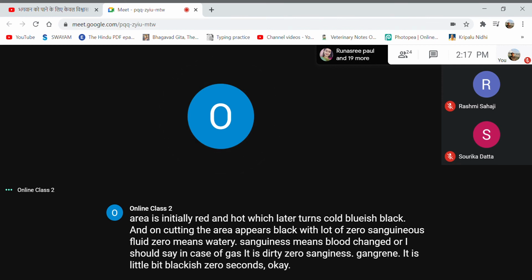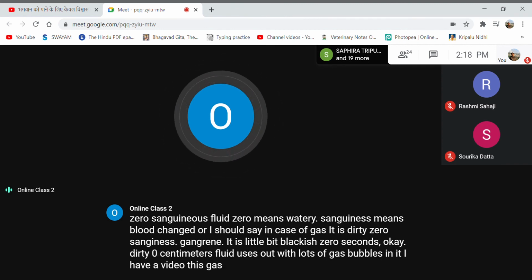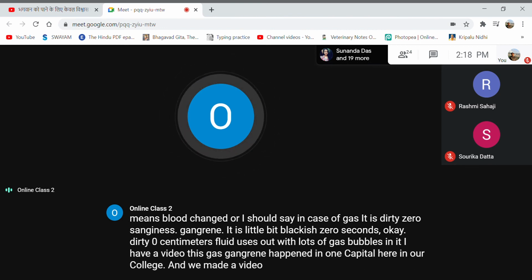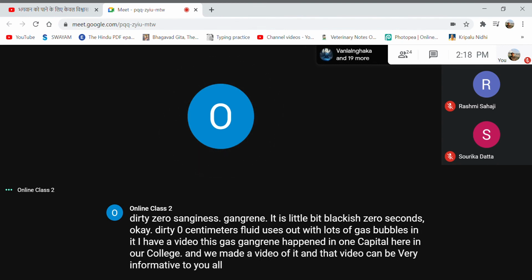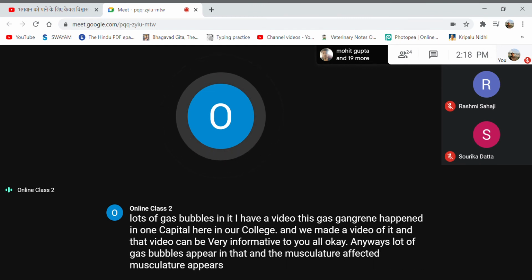Dirty serosanguinous fluid oozes out with lots of gas bubbles in it. I have a video of a gas gangrene case that happened in a capital here in our college, and we made a video of it, which can be very informative to you all. Anyway, lots of gas bubbles appear, and the affected musculature appears blackish in color.